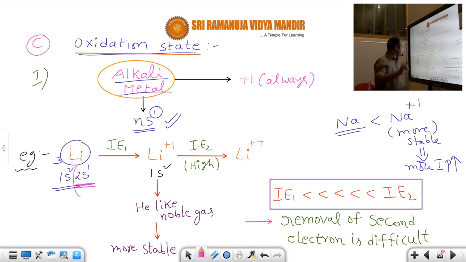Isolated means a single atom. So is it a gaseous atom? So you must take a gaseous atom. Is this neutral or not? Neither positive charge nor negative charge. From this valence shell, you should remove 1 electron. That is called first ionization energy.